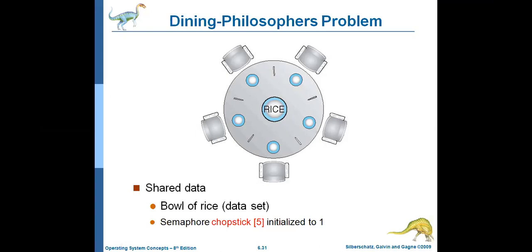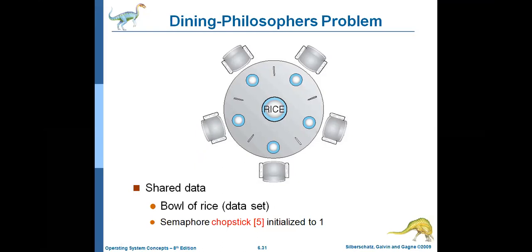Did you get my point? What is the problem? Each one requires 2 chopsticks. For example, everyone will take one. He took this chopstick, he took this chopstick, he takes this one, he takes this one. So for each philosopher, there is only one chopstick. With one chopstick, the philosopher cannot take the food. So he requires 2 chopsticks in order to take the food.